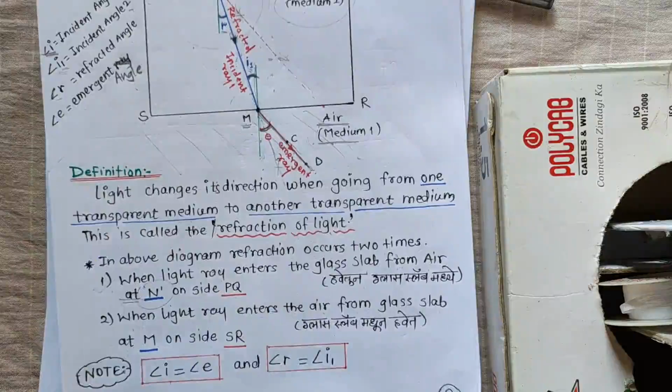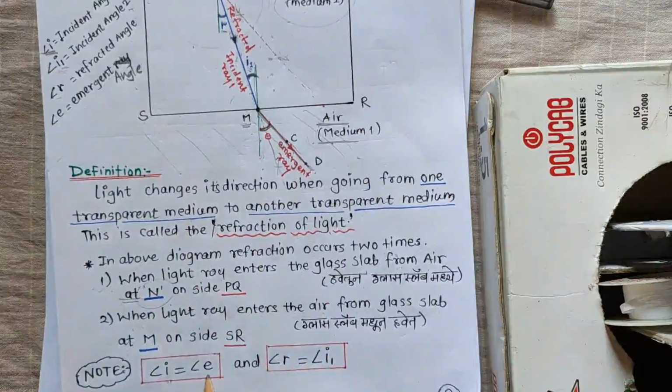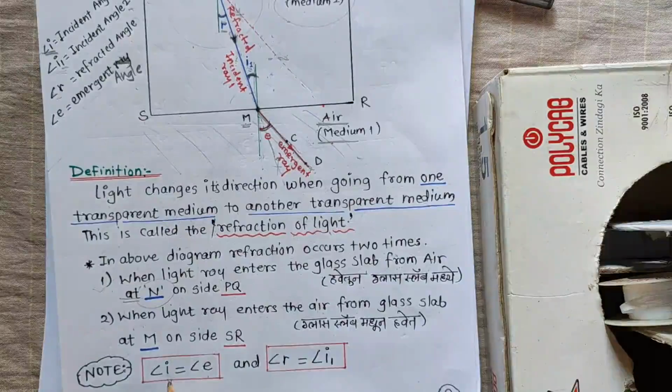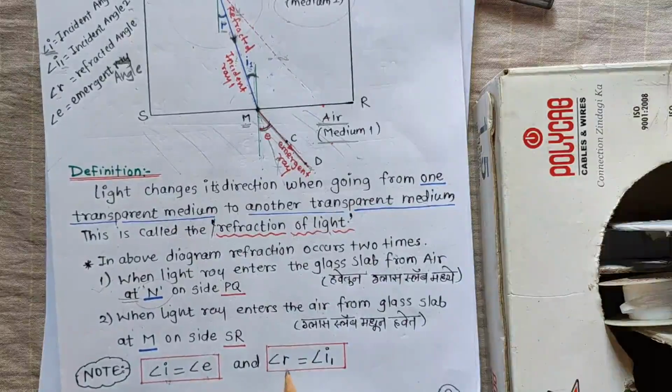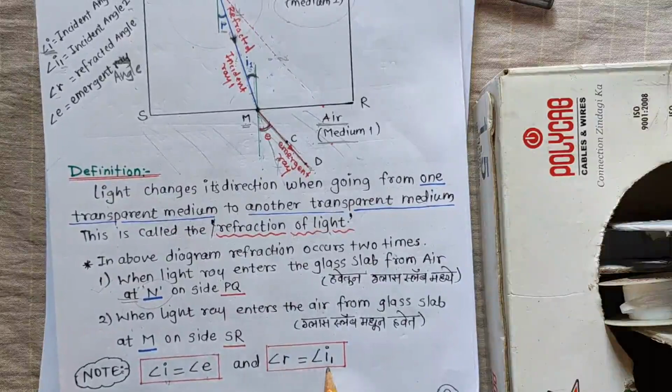That's why I have written like this. I is always equal to the E. E is what? The emergent angle. Okay, I is the incident angle, E is the emergent angle. This is the incident angle. This is the refracted angle, and this is the second incident angle. Okay, hope you understood the concept of refraction of light.